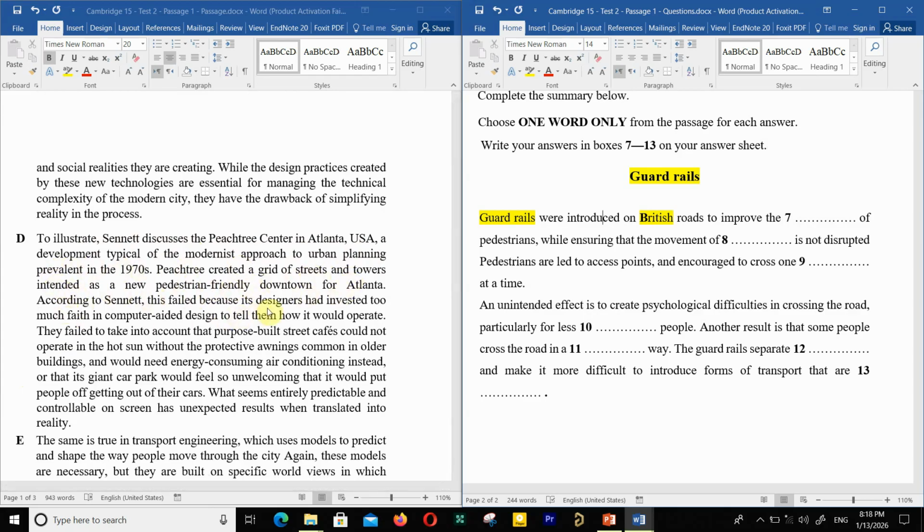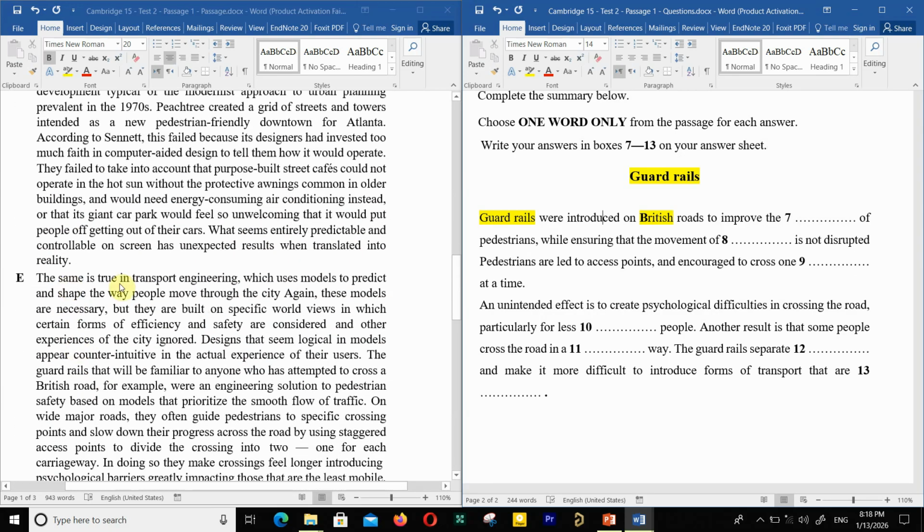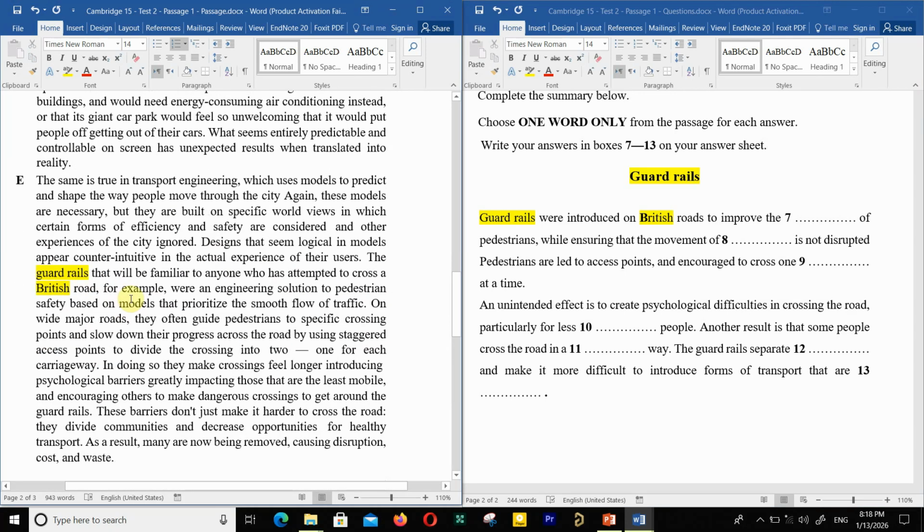Just looking for guardrails and British. Move your eyes quickly. Guardrails, British. Here this is guardrails, and here this is British. In paragraph E I find it.